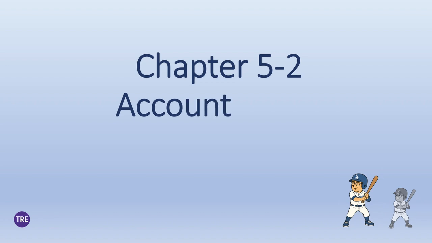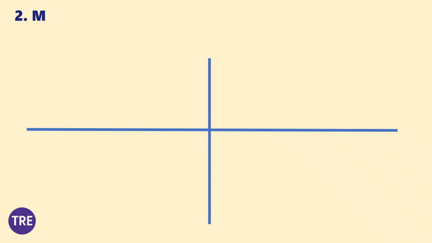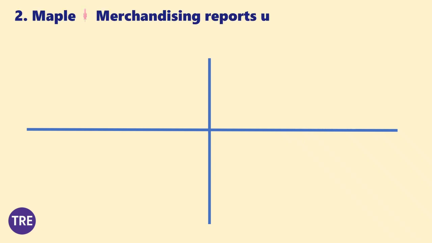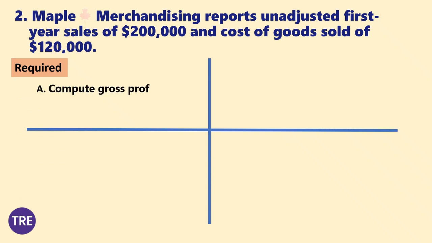Chapter 5-2, Accounting for Merchandising Operations. Let's look at Maple Merchandising. The company reports unadjusted first-year sales of $200,000 and a cost of goods sold of $120,000. Part A asks us to compute the gross profit. This is straightforward, sales minus cost of goods sold. What do you get? Yes, $80,000 unadjusted gross profit.